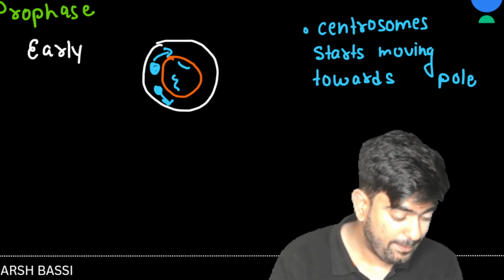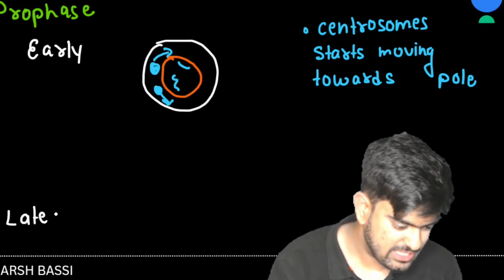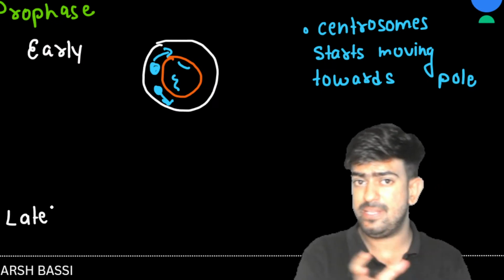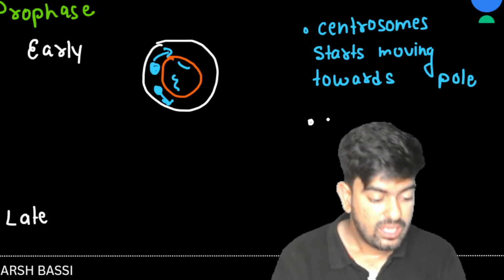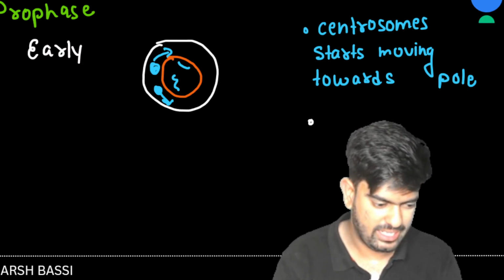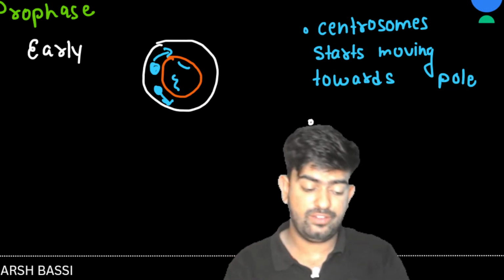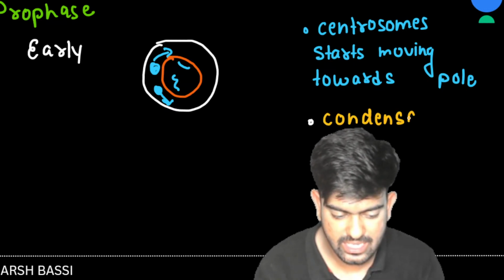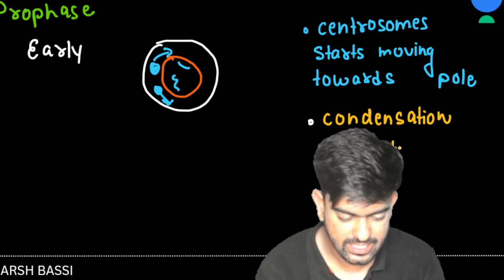Now what happens in late prophase? We will discuss that, but before that there are some other things which happen in early prophase. Condensation starts in early prophase. Let's discuss early prophase here and late prophase on the next page. During this, the chromatin network starts condensation. So I can write here, condensation gets started.